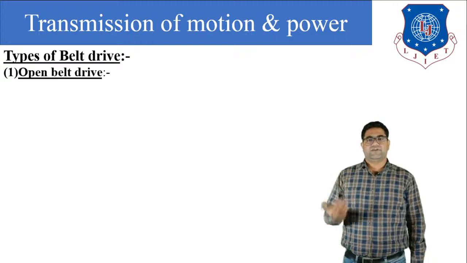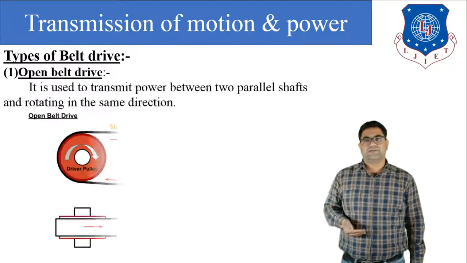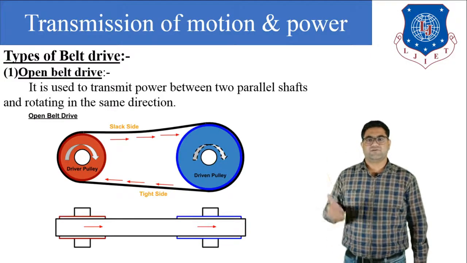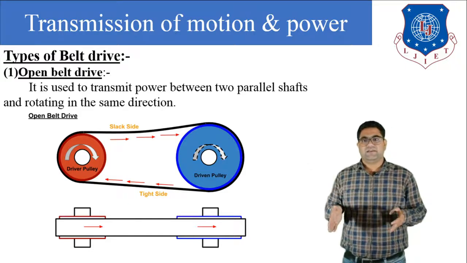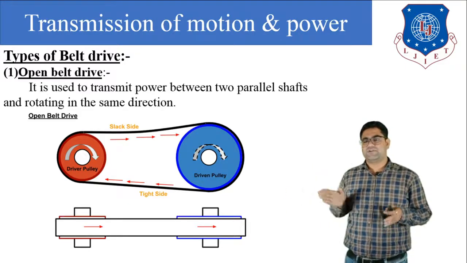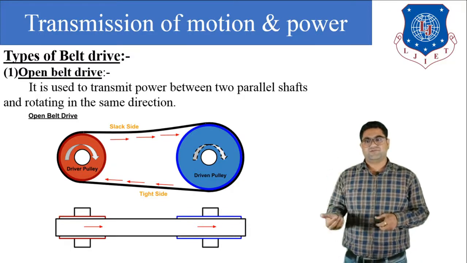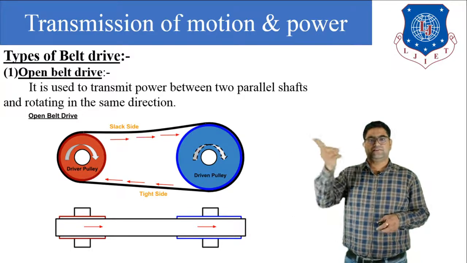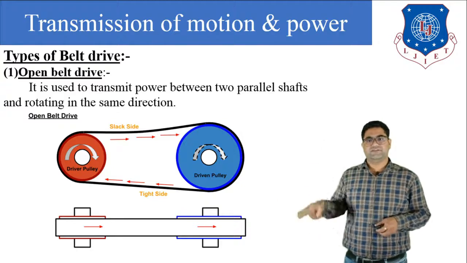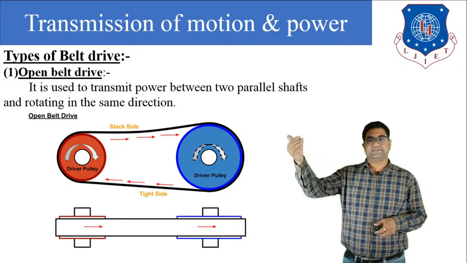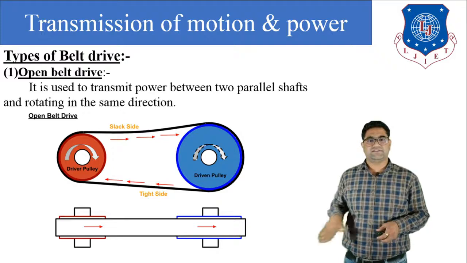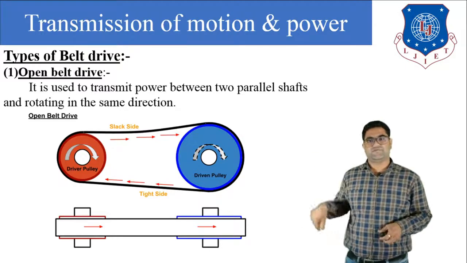Now we are going to discuss the types of belt drive. First we will discuss the open belt drive. Here in the open belt drive you can see from the figure that both the shafts are parallel. When the pulleys rotate clockwise, the upper side is the slack side and the down side is the tight side. You can see from the figure.